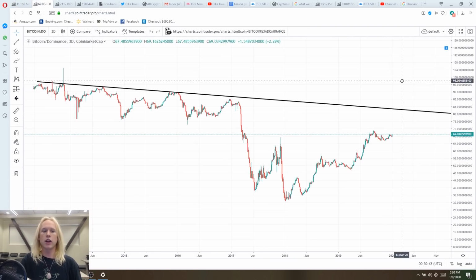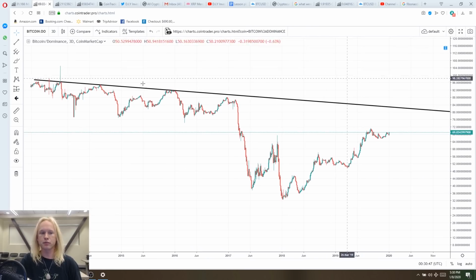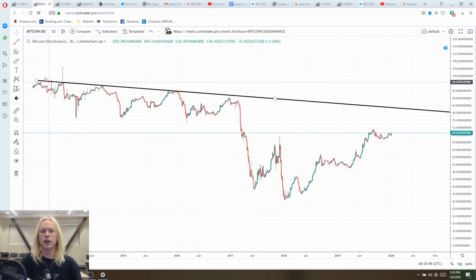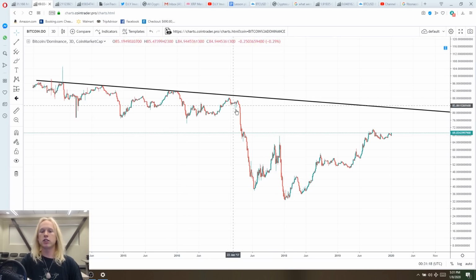Now, if we go and take a look at the Bitcoin dominance, this is the exact same chart, it's just reversed because it's Bitcoin. We can see that roughly the same thing is playing out. Since altcoins have been around, Bitcoin dominance has been in a steady downtrend. At first, from 2013 to 2017, it was a real slow downtrend. But once 2017 came around, that's when we saw a big drop in Bitcoin dominance. That's where all the altcoins came in, Ethereum rose to power, you had all of these altcoins taking the value out of Bitcoin's market cap, and that's why we saw such a sudden drop.